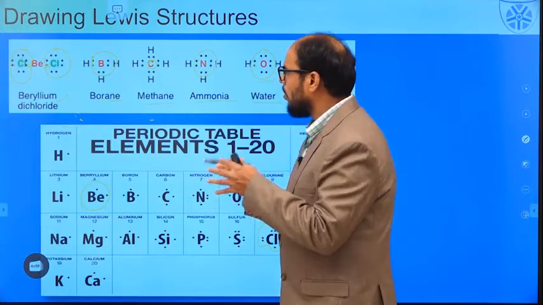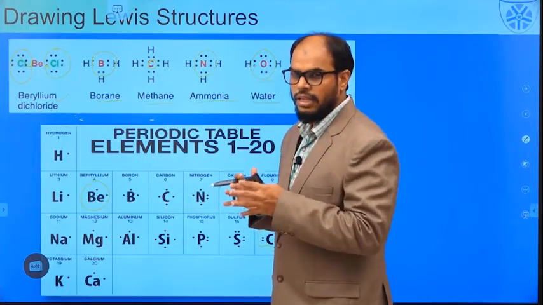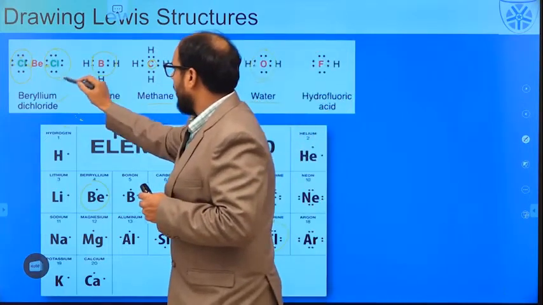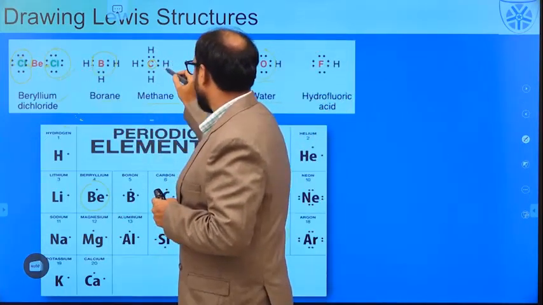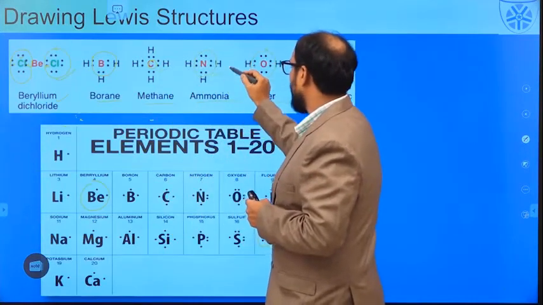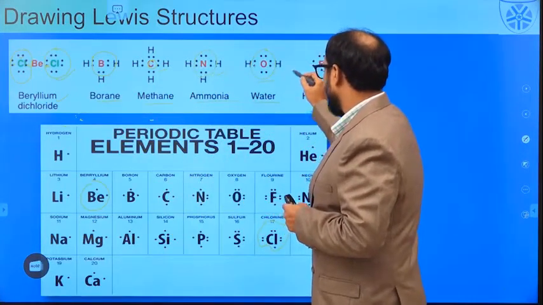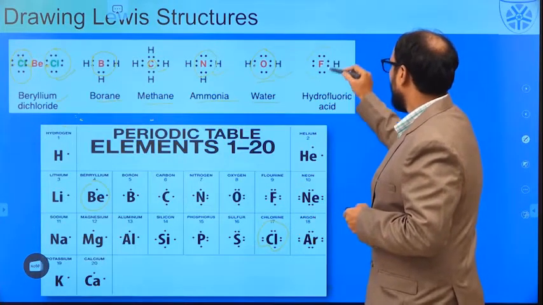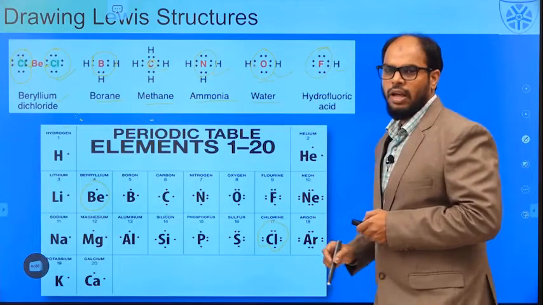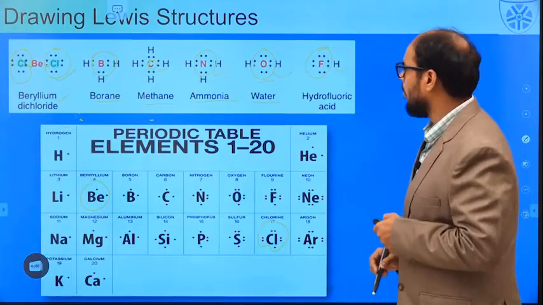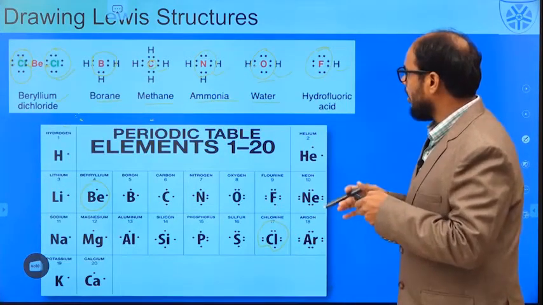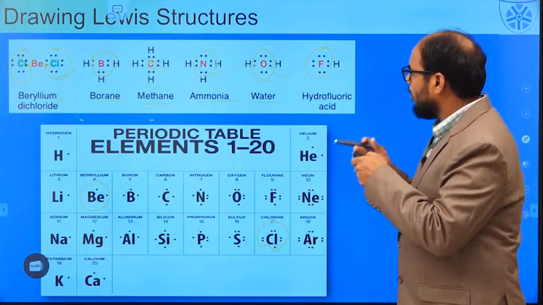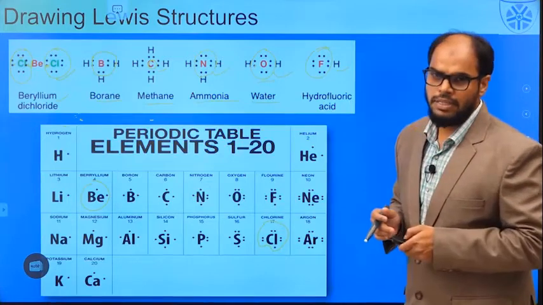If you carefully look at these structures, they are just trying to represent the octet stability. The 8 electron rule, chlorine, carbon atom having 8 electron rule, the nitrogen having 8 electron rule, oxygen having 8 electron rule. And even for HF, we have got the main element, that is fluorine, having the stability by 8 electron rule. So this is what Lewis and Kossel were trying to understand, the chemical bonding for some of the basic compounds.